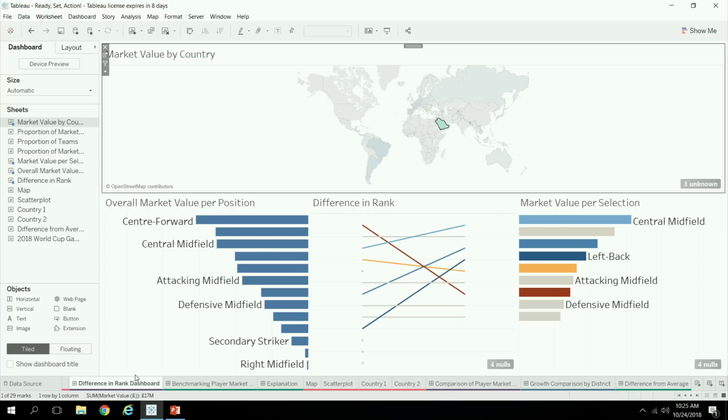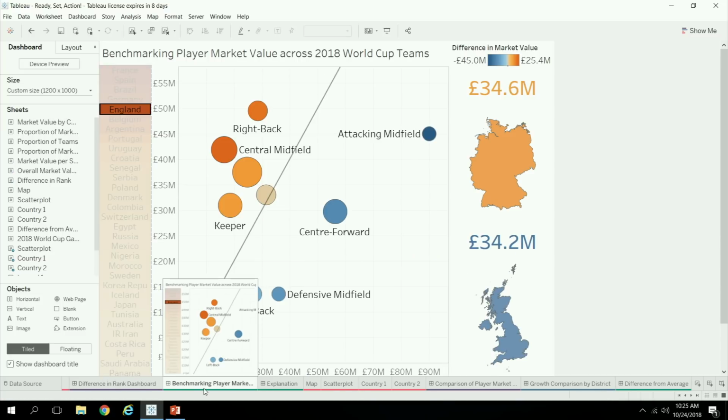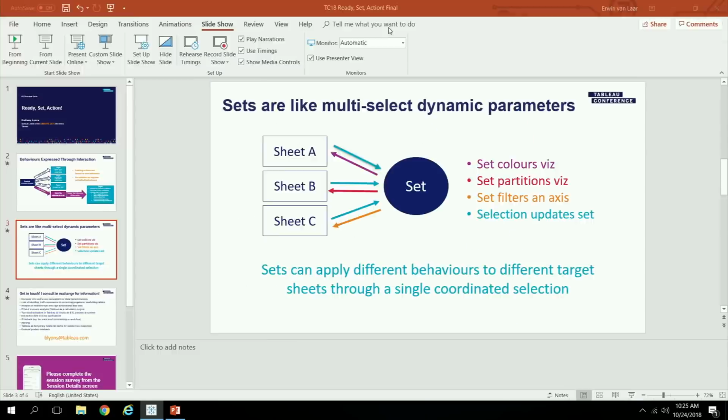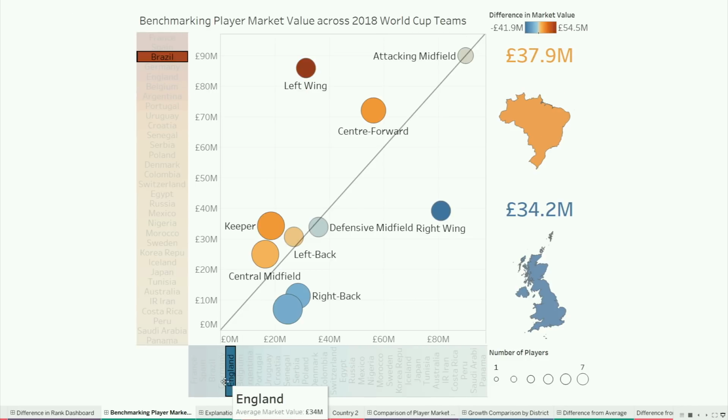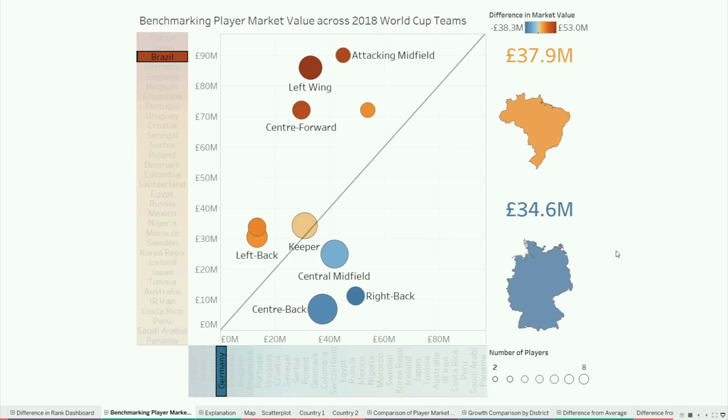All right, now things start to get exciting. Okay, so let's do Brazil versus Germany. This example here is showing how you can perform a part-to-part comparison. At the moment, I've selected Brazil, and so this is showing the average market value of a Brazilian player, almost 40 million. And then Germany, the average market value of one of their players is 34.6 million pounds.